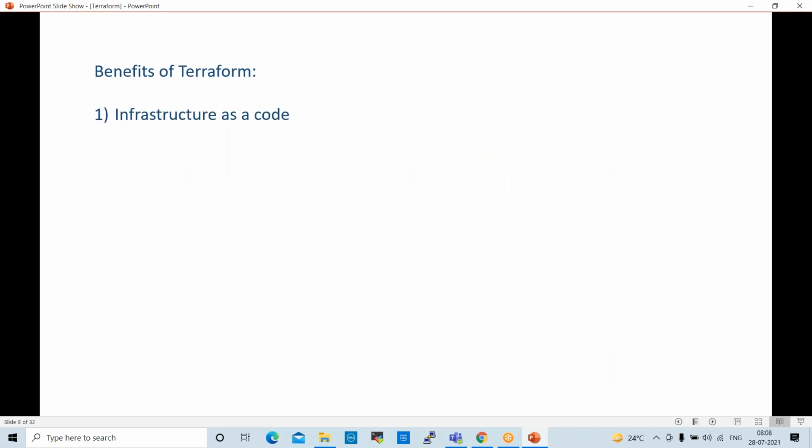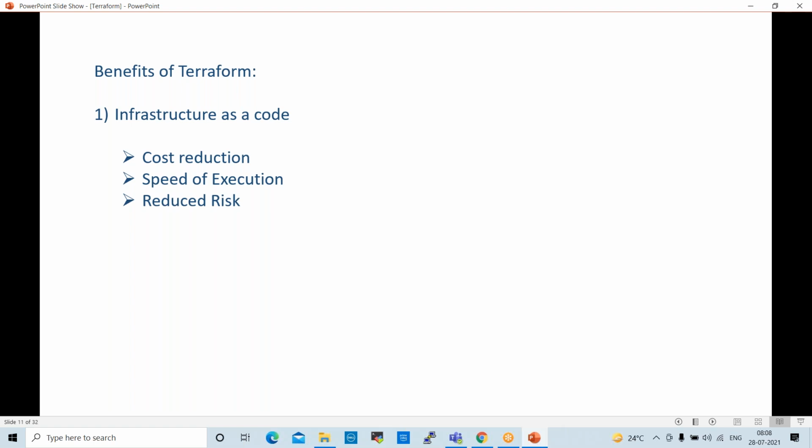Benefits of Terraform. What are the benefits? First one is infrastructure as code. Infrastructure as code means, while working on automation to create infrastructure, we use a TF script. So using TF script, you can automate the infrastructure. Next one is cost reduction. So what is cost reduction? Let us discuss that. Next one is speed of execution. Third one is reduced risk.